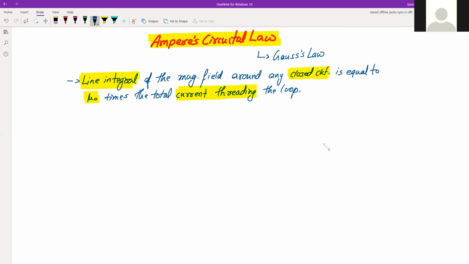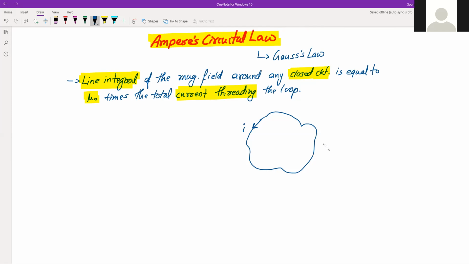We know that if there is, suppose, a loop like this in which there is a current flowing, a closed path, not always circular, and it is obviously a conductor, a wire like this, and there is a current flowing like this,